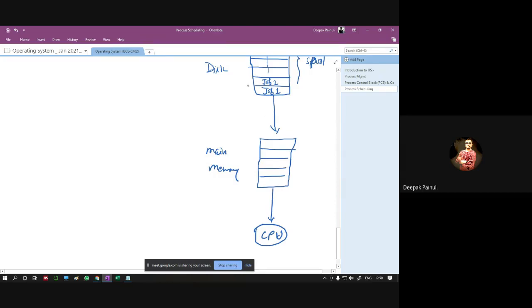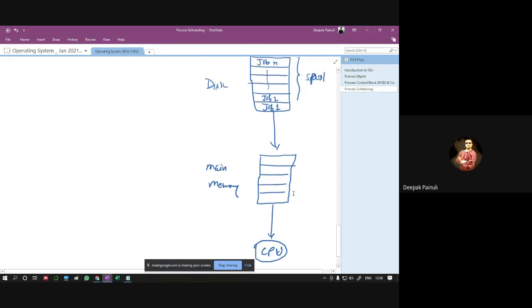So here in main memory, process 1, process 2, dot, process n. From the disk, which scheduler works here? It is the job of the job scheduler, who picks the jobs from disk to RAM.